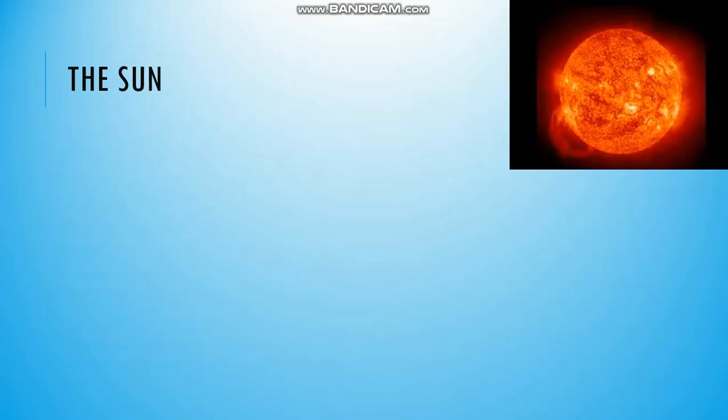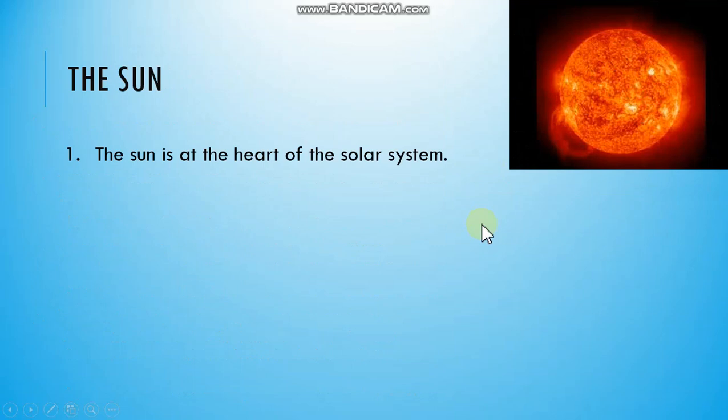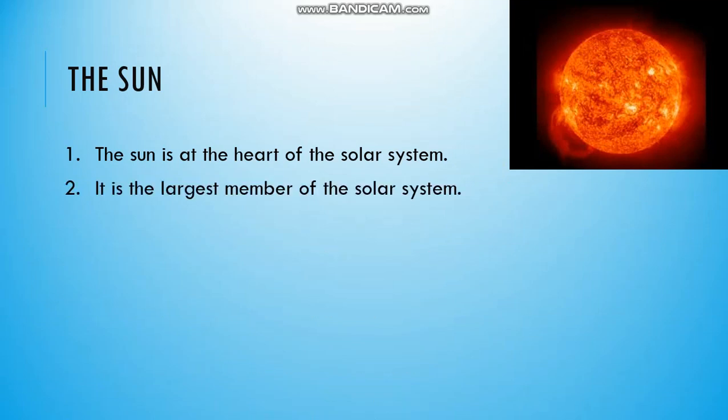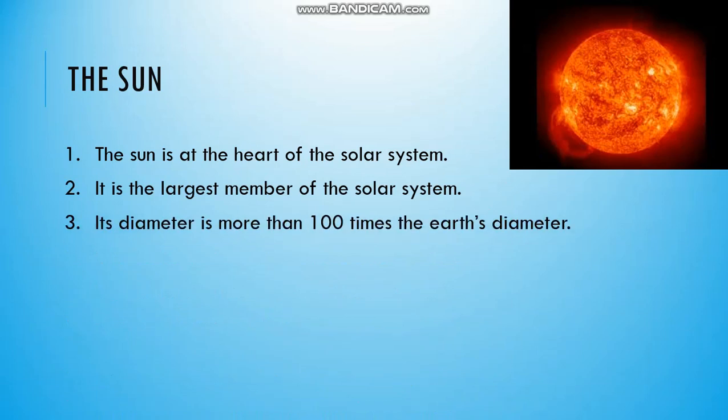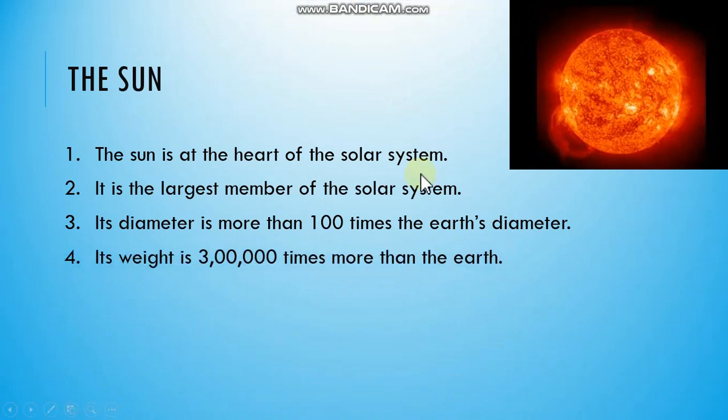So let us see the Sun. You can see the image, it is a huge ball of fire. The Sun is at the heart of the solar system. It means it is the center of the solar system. It is the largest member of this solar system. Its diameter is more than 100 times the Earth's diameter. Its weight is 3 lakh times more than the Earth.